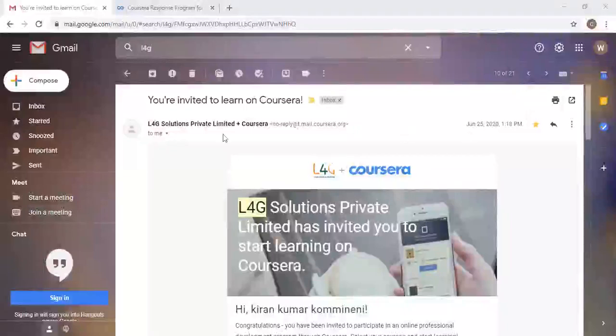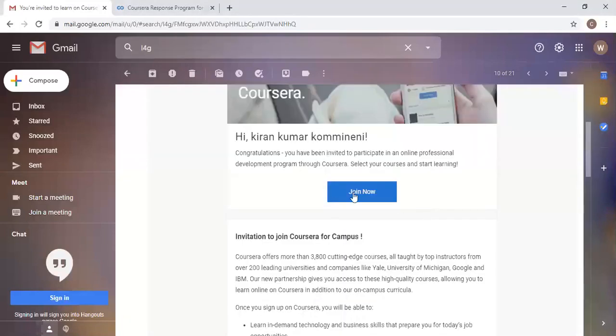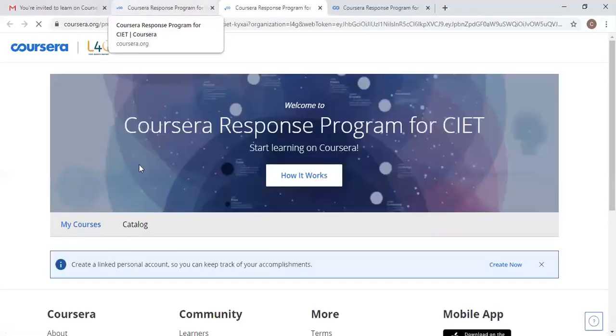You have received a mail from L4G Solutions Private Limited. This is the email which every one of us, all the faculty and the students, have received. In this email, you will find a button called Join Now. If you click on this button, it will automatically redirect you to the Coursera page.